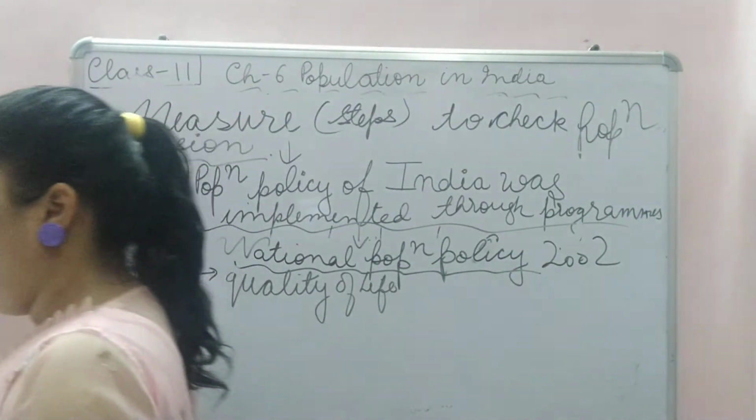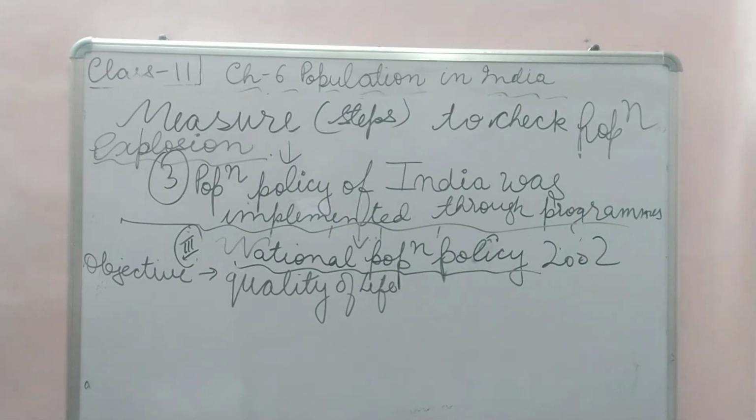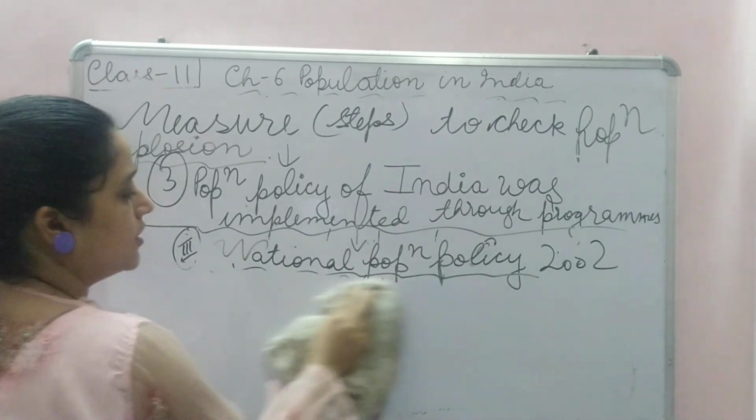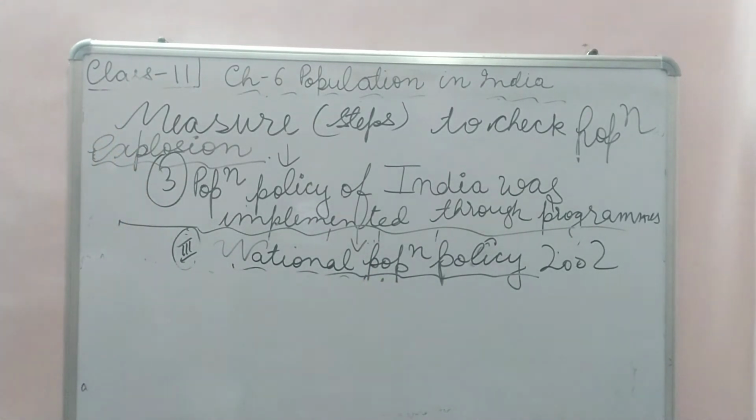So, there are a few features, right? Features means some agenda on which the government was supposed to work. There are around 7 to 8 features.